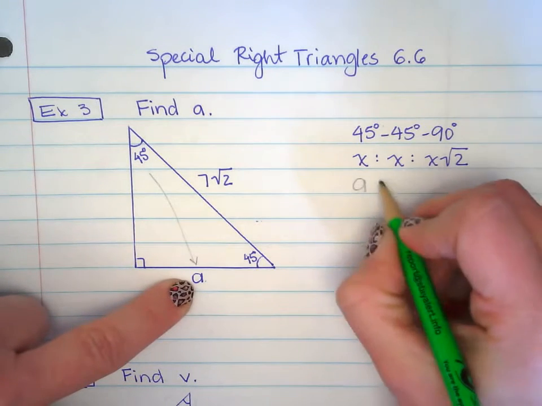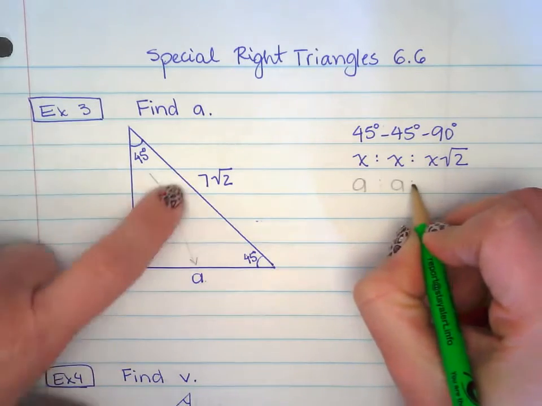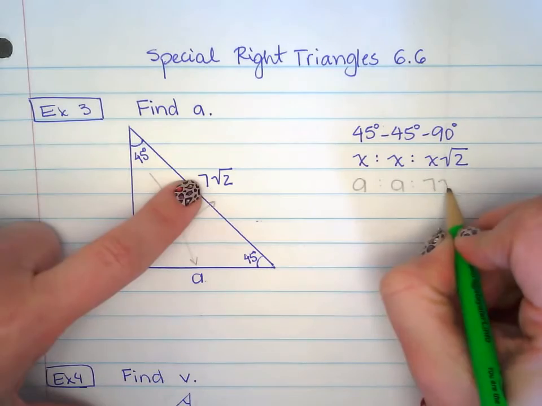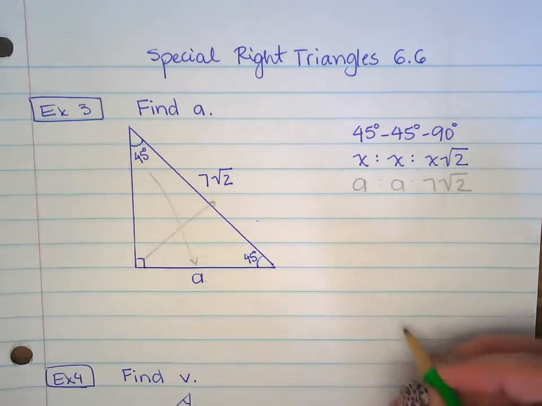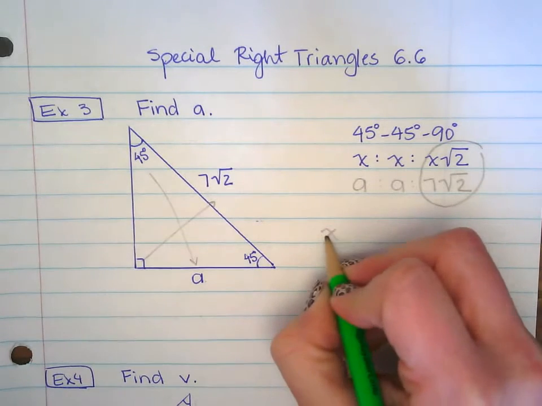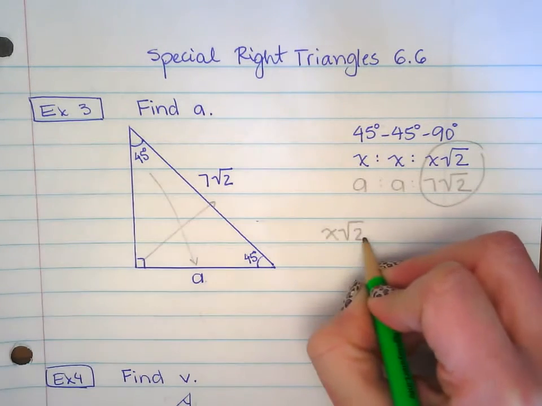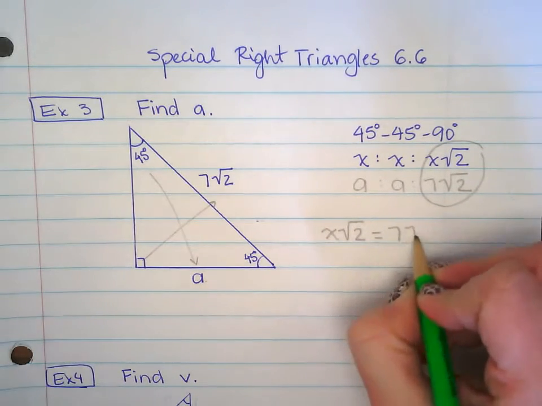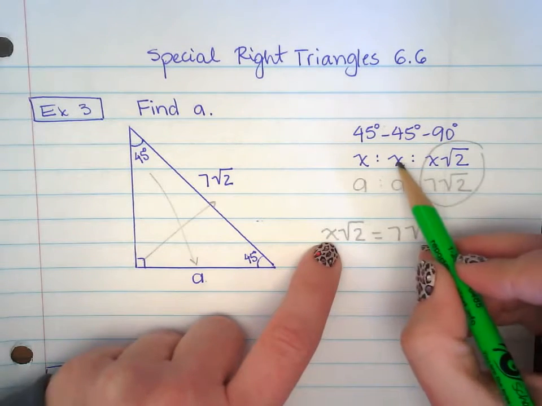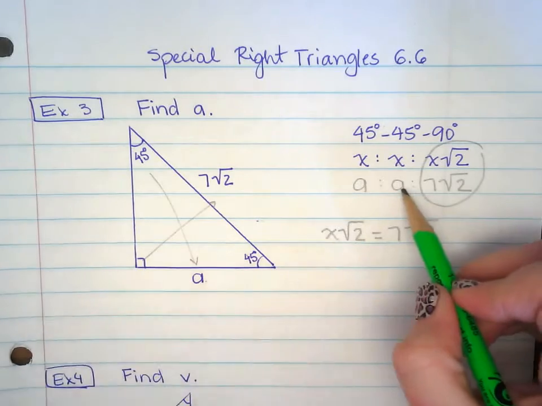We know that they're the same, so here we go. And then the 90 degrees, the hypotenuse, is 7 square root of 2. Now, we know these two are equal. X square root of 2 equals 7 square root of 2.